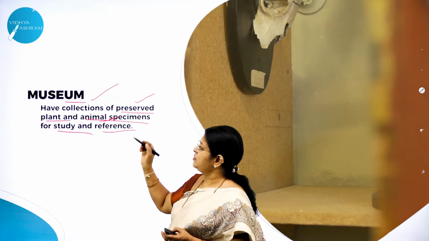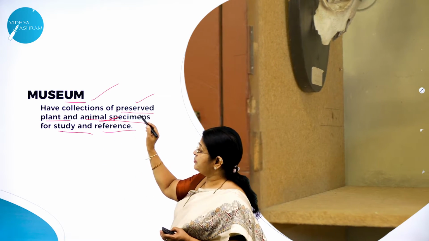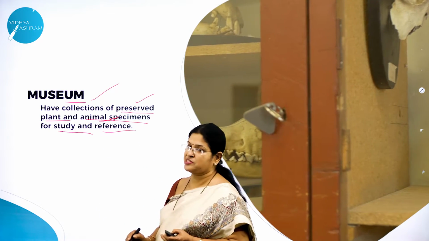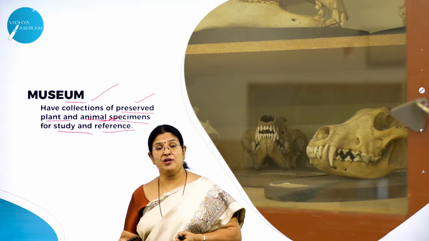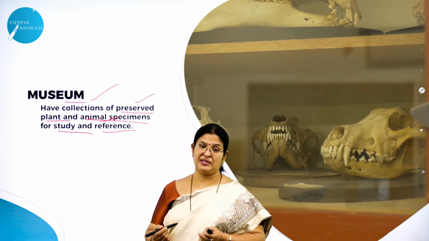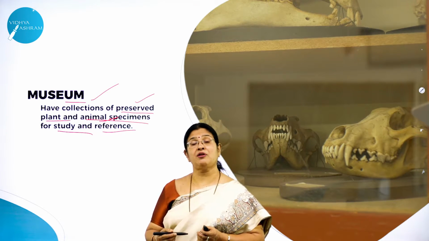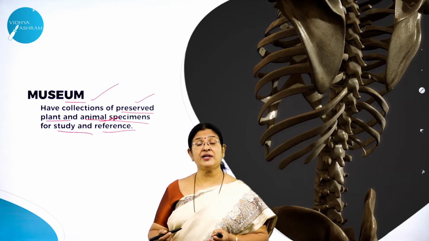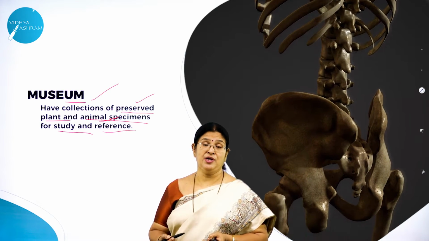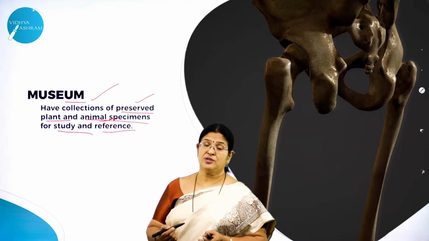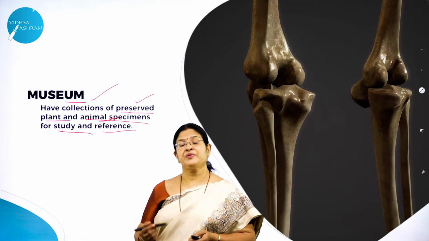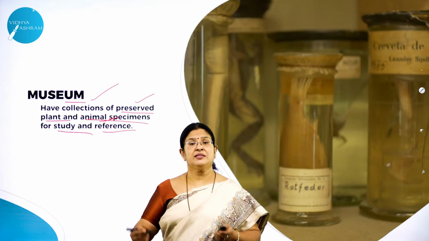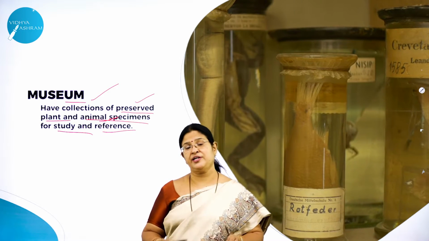So what is a museum? A museum is a collection of preserved plant and animal specimens for study and reference. And definitely care is taken to see that people will not damage the plant specimens and the animal specimens, because they are all very rare, preserved and conserved, protected. So it's a bound duty to take care that we will not harm any of those plant or animal specimens, because this is how it has been going on for years and years.